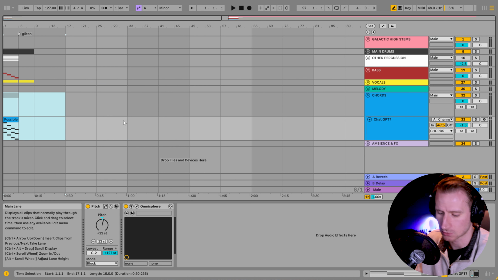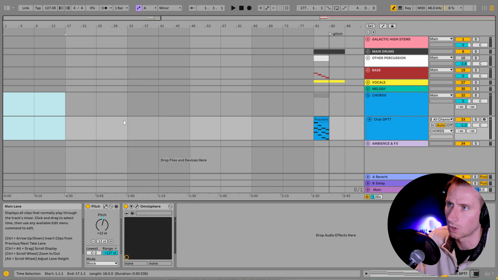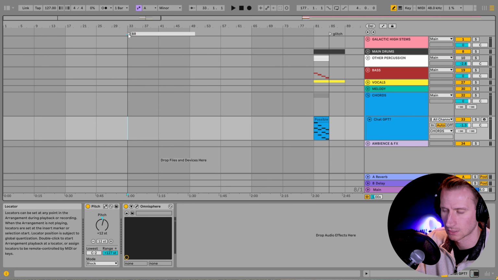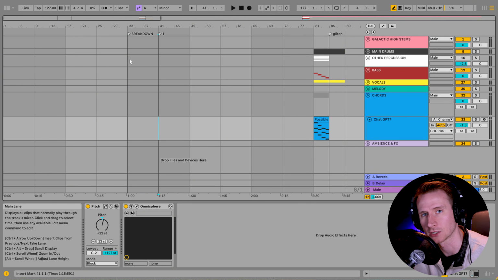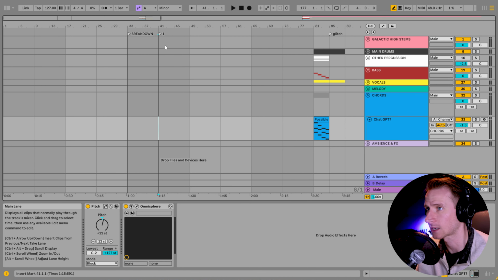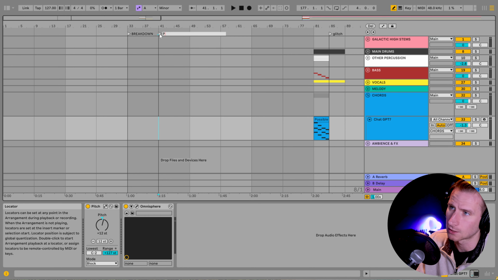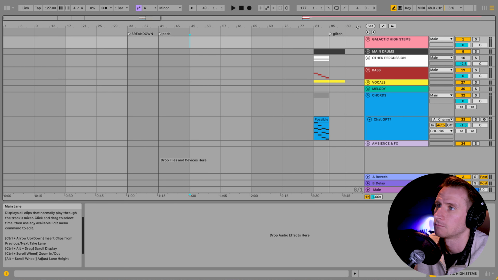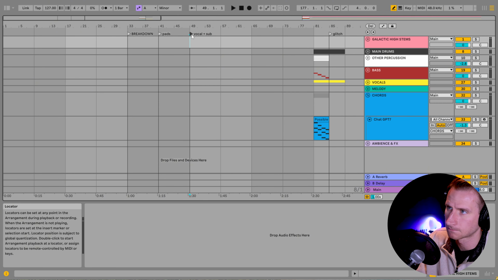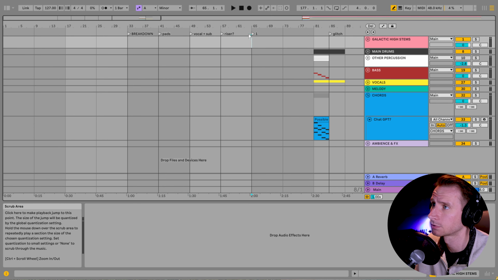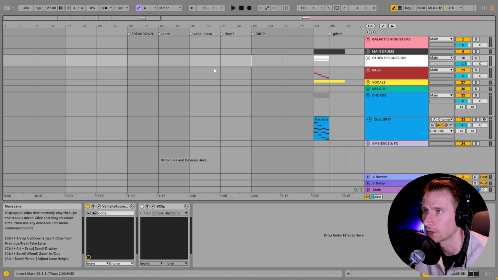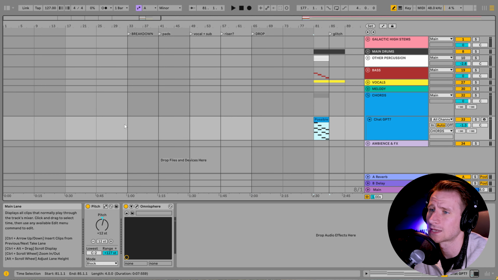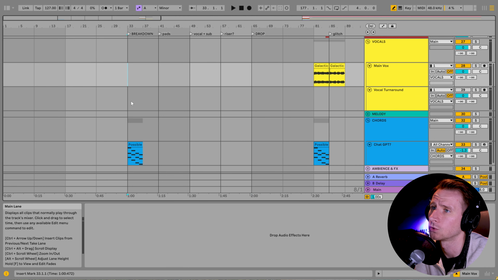So I'm going to add a bunch of space over here, and I'm just going to call this piece here breakdown. And just thinking about how this might play out. First phrase might just be kind of a transition. We just had a drop section, and now we're going into kind of a low energy part of the breakdown. So then here we say pads. Maybe over here we'll have the vocal and sub come in. And then maybe here we can transition to a riser section and then go to a drop. Obviously, this doesn't have to be set in stone, but kind of a typical breakdown to drop, falling, and then rising energy type progression. So I'm going to get the pads over here and the vocal as well.